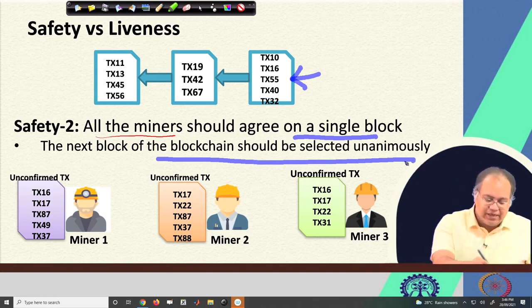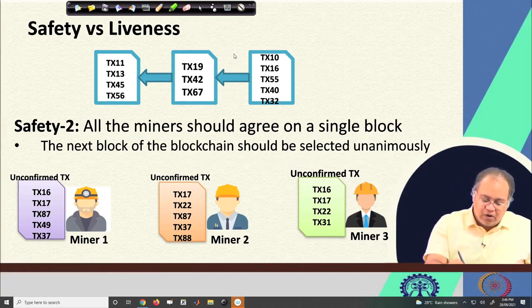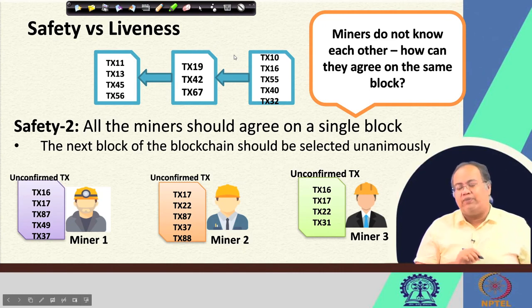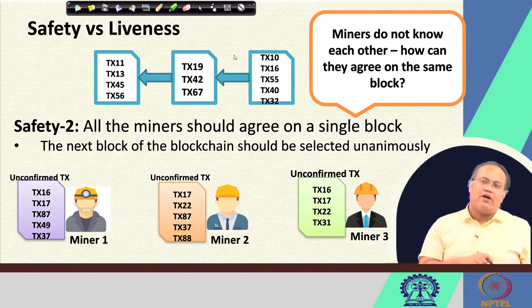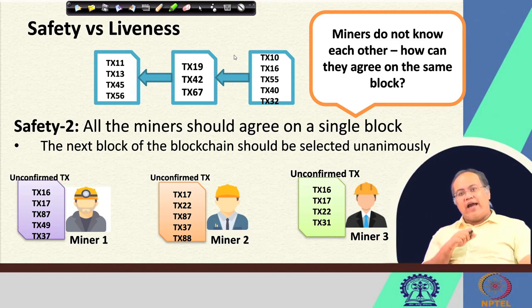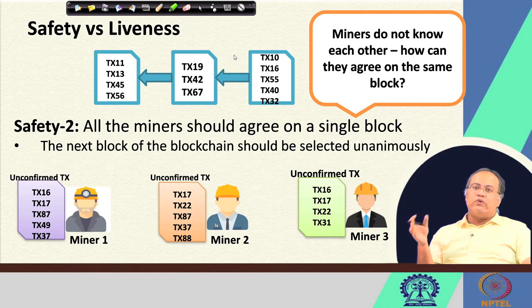Why is this challenging? Because whenever I am going to select the next block, if I want to ensure that the miners will select them unanimously, I need to have a way to make the miners talk to each other. Otherwise, think of it, you are in an open network, right? You do not know other miners. So, if you do not know other miners, you do not know what blocks the miners are going to propose.